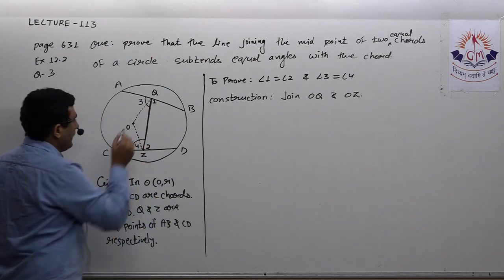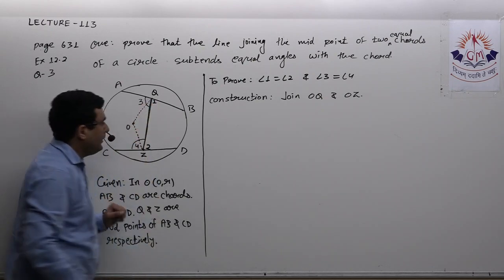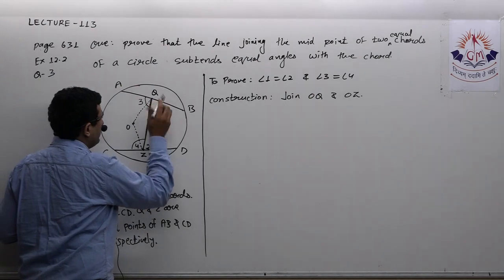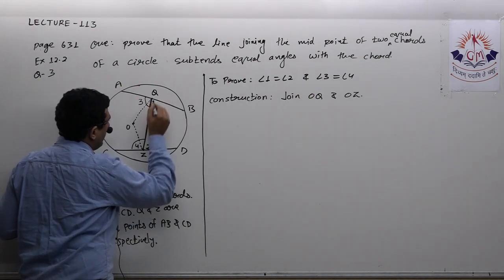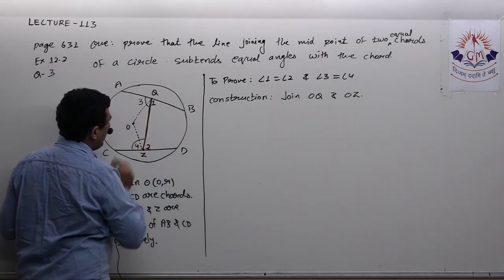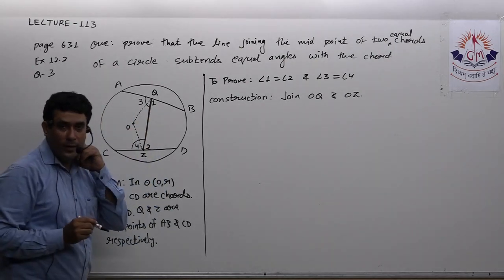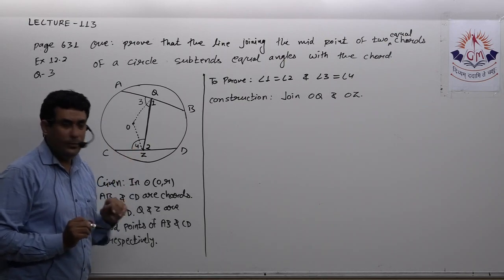Now see, OQ and OZ will be equal. Let me explain in short first and then I will give you the detailed solution. Angle 1 equal to angle 2 we have to prove, angle 3 equal to angle 4 we have to prove. OQ and OZ are equal. Why? Because they are the radii of the same circle.